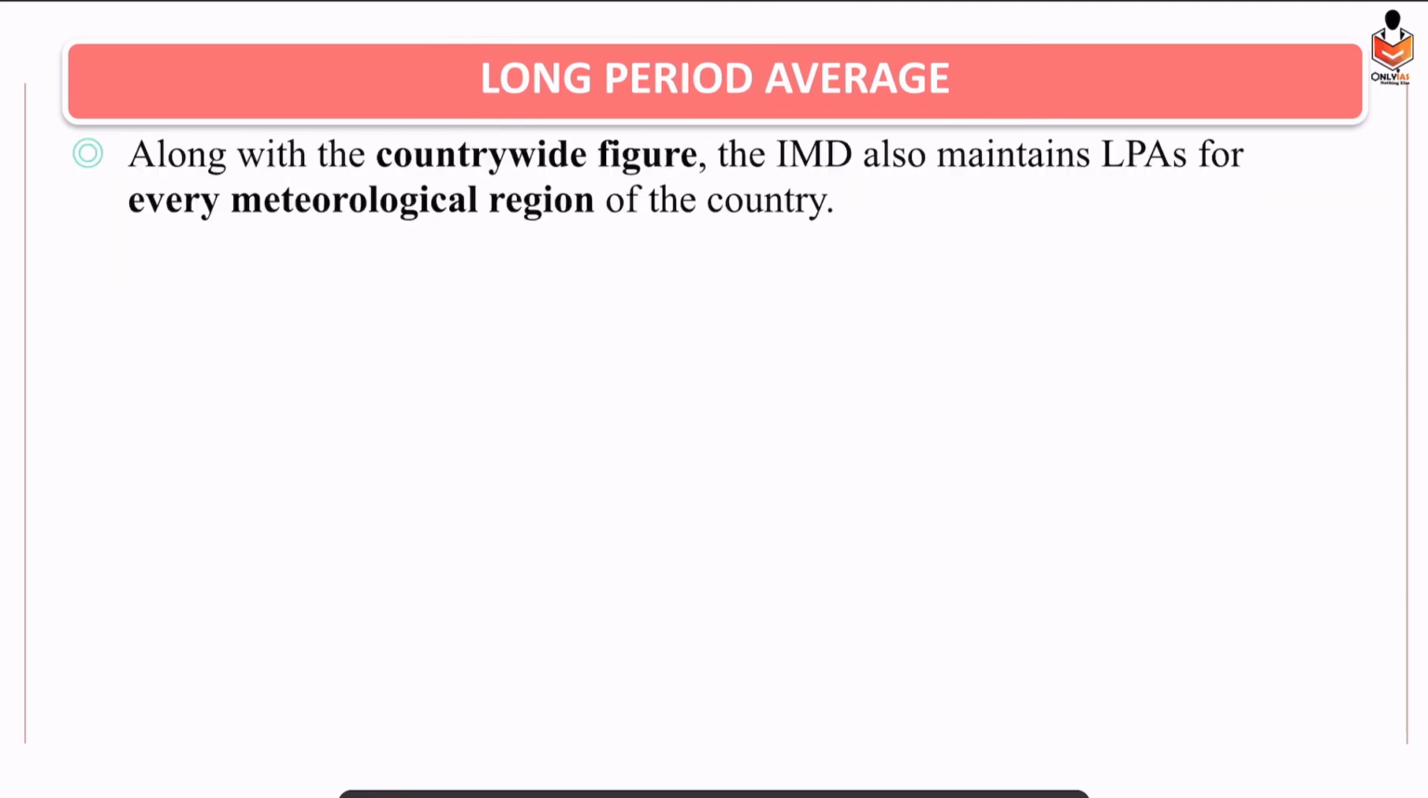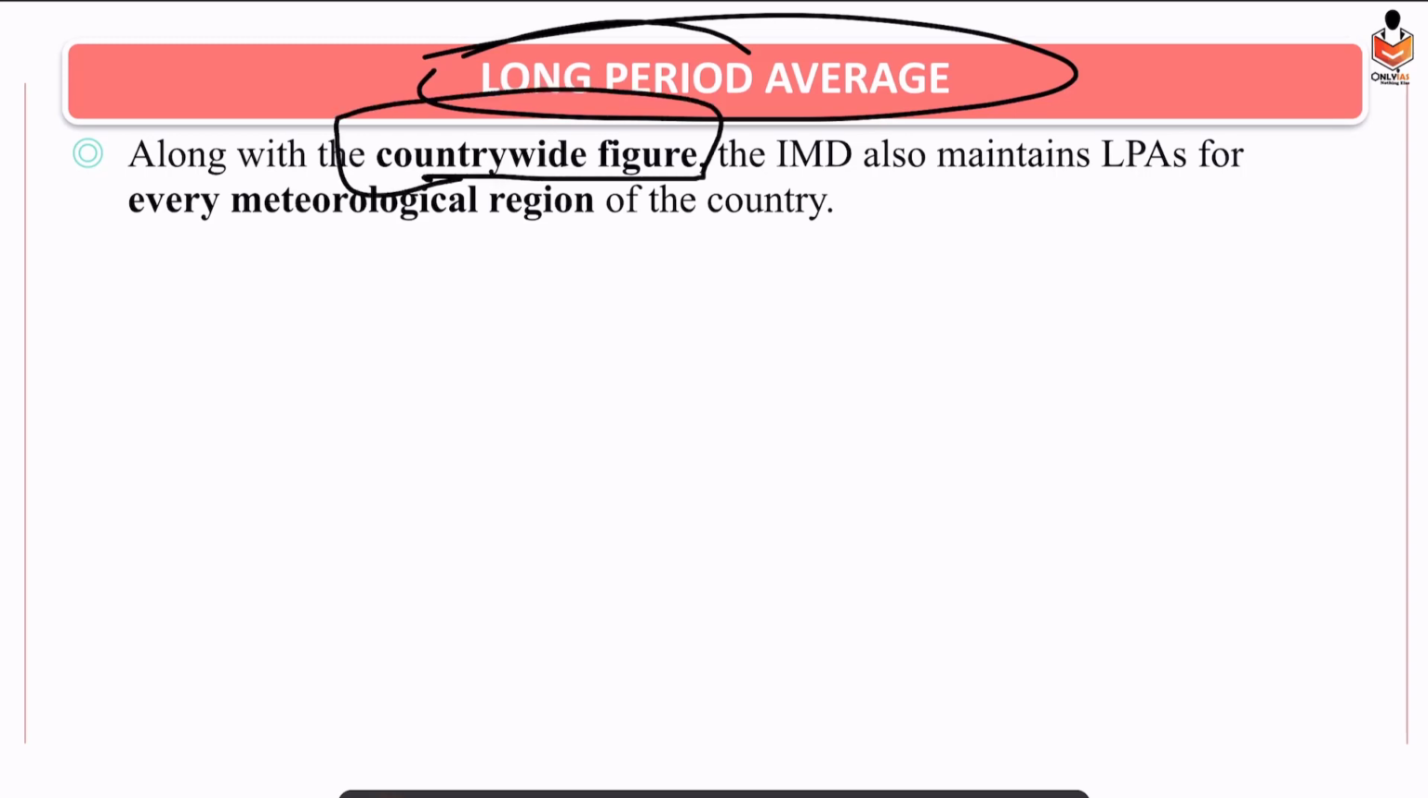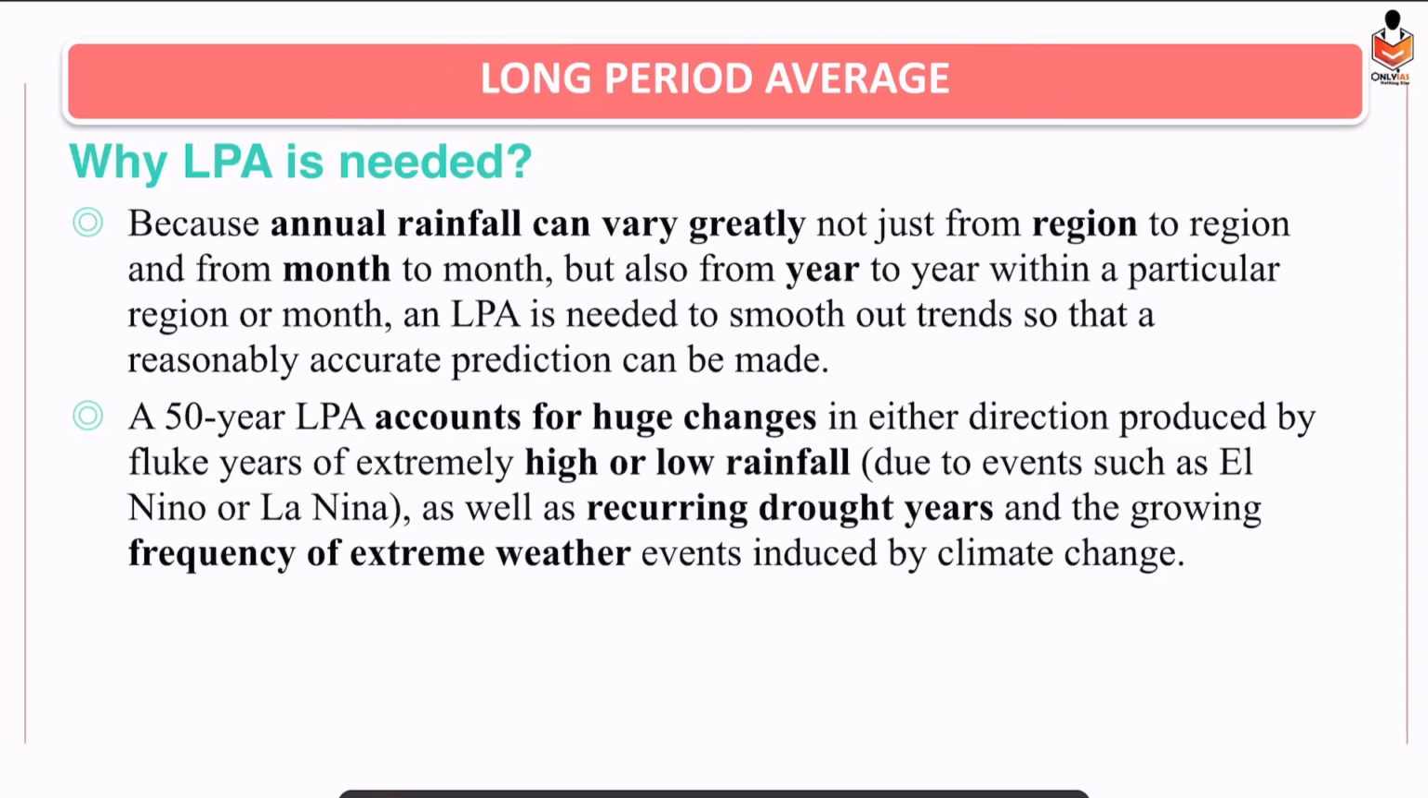Alright, and long period average is calculated for what? We calculate for the whole nation, region wise also, season wise also, month wise and annual wise.